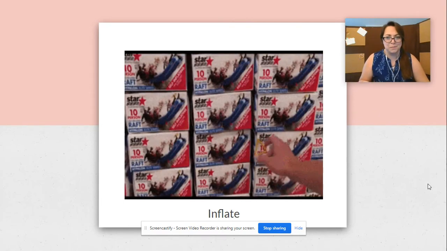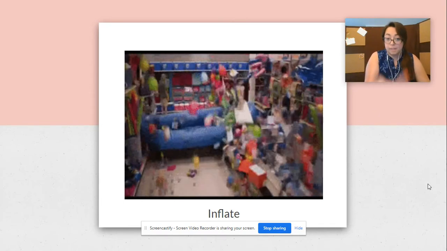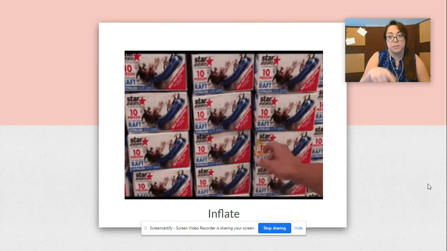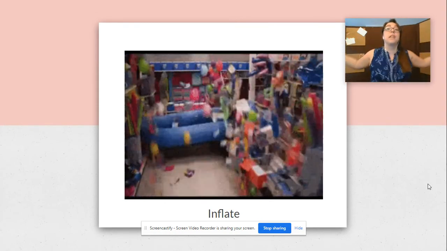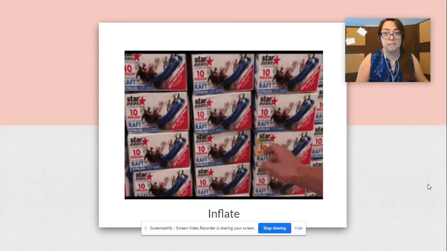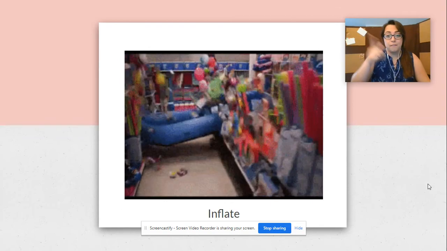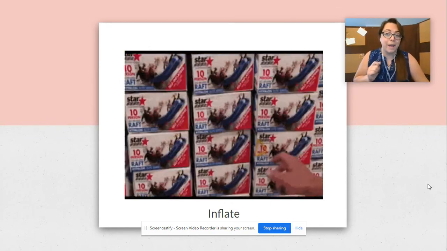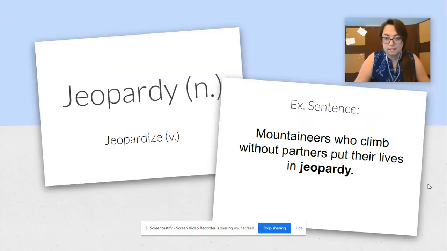And I thought this gif was really funny. It's an inflatable boat, and it's a try me, so when he tries it, it inflates. It fills up with air and it expands. And for those of you who realized, expand is also a vocab word that we had previously. Good job catching that.